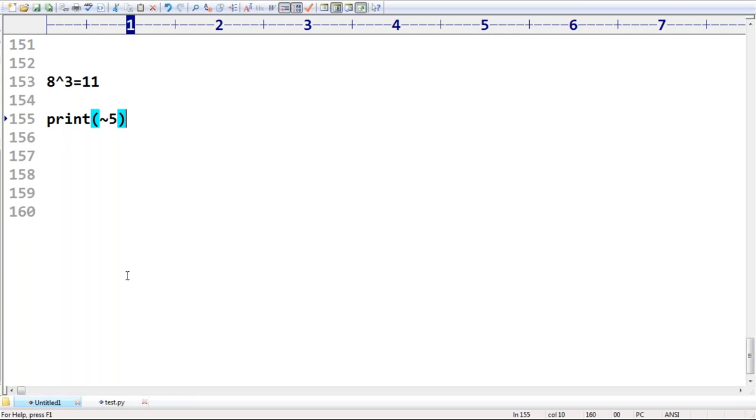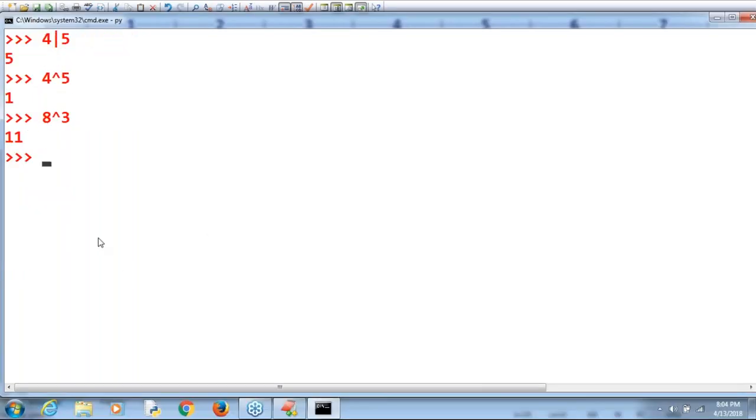Okay. Now, negation of 5, the bitwise complement of 5. Don't get shocked by seeing the answer. Just observe very carefully. What is the answer we are going to get? -6. I don't know how.